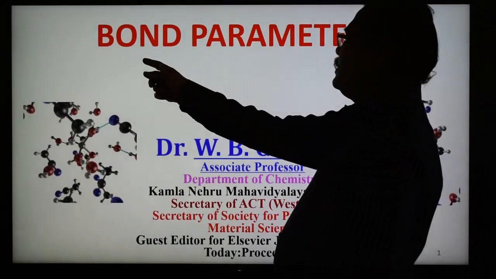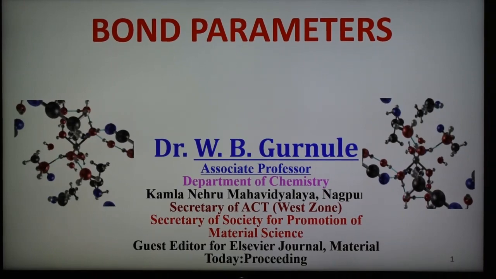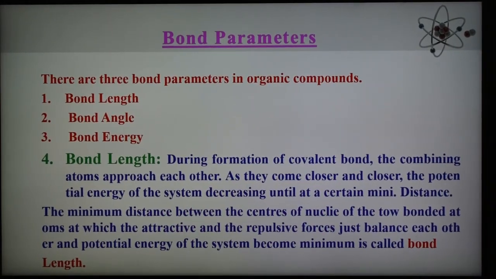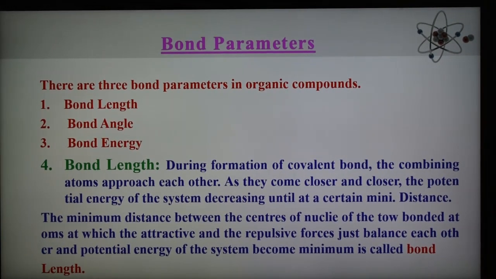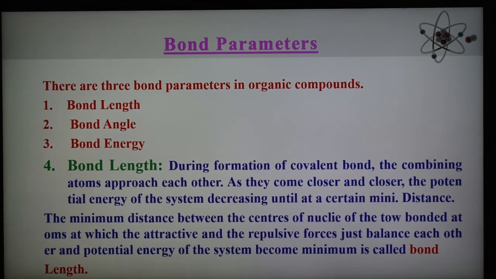So today's topic is the bond parameters. There are a total of 4 bond parameters, but here we are discussing 3: bond length, bond angle and bond energy. Bond order is also there, but these 3 we are discussing in this part. So the first part is: what is the bond length? Let us define the bond length.